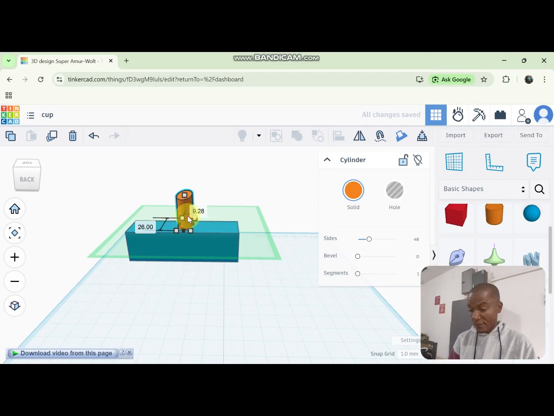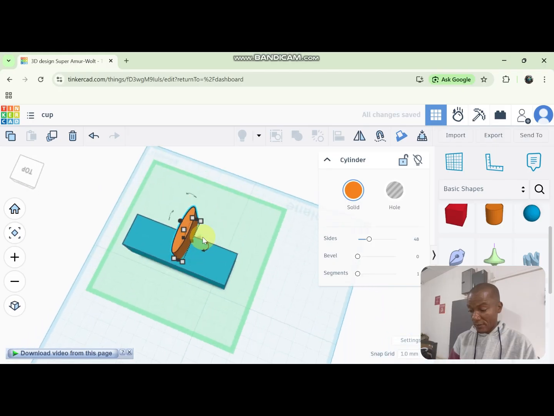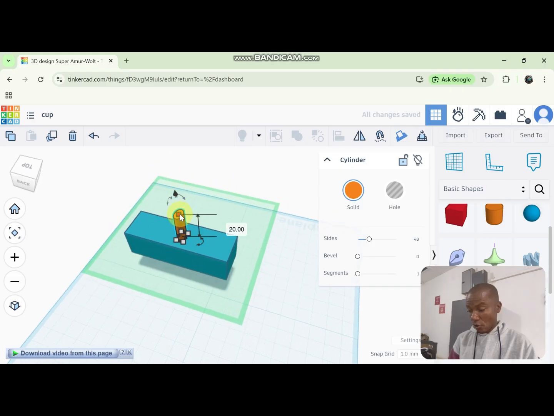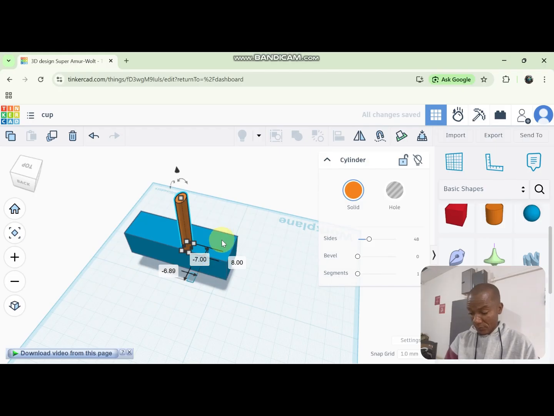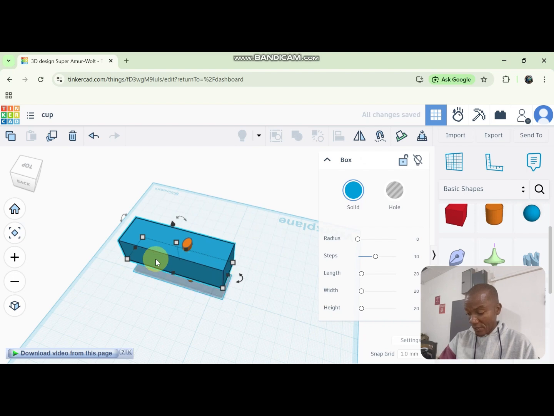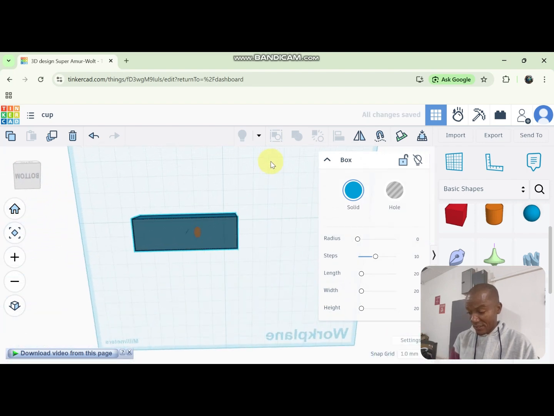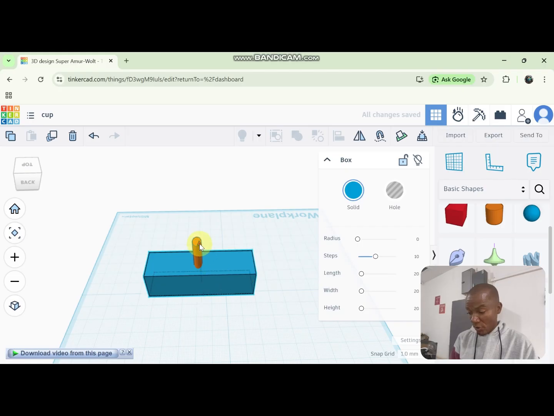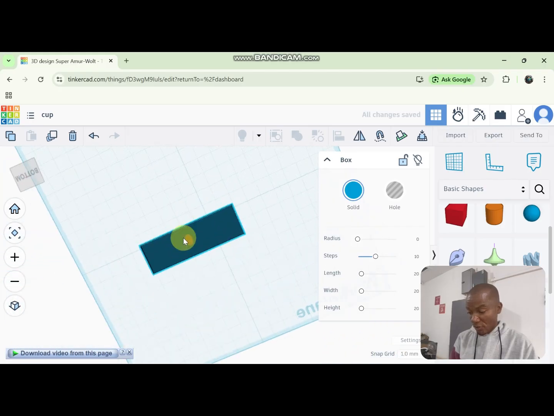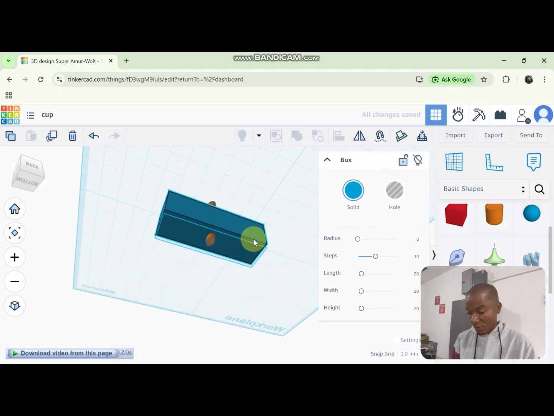reduce the size, make it tall, drag it down. So when I press on my key, the D, it will touch the mat. When I press D on this one, it will also touch the mat. So if I want to create the hole at the center, I will raise this one small. If I want to create a hole at the center like this, I will raise this one small.